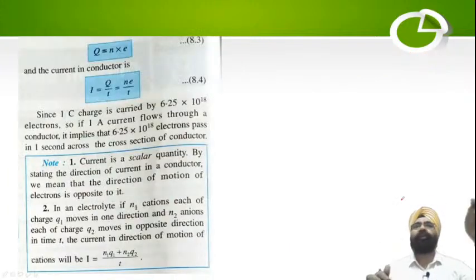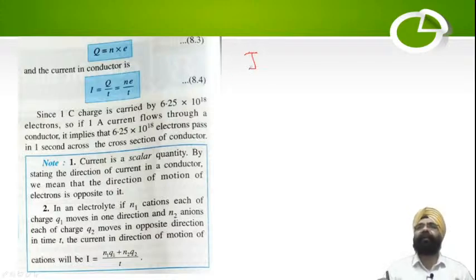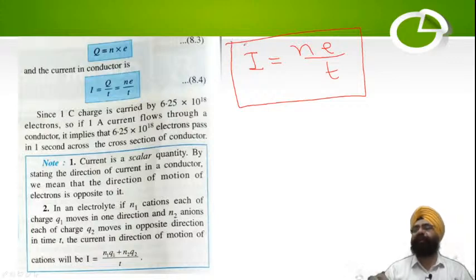Q is equal to Ne. This we have already discussed. So we can write current in terms of the number of electrons also. We can write it as Ne by t. N into e will give us the total charge that has passed. When I divide it by time, I get the current that has flown.